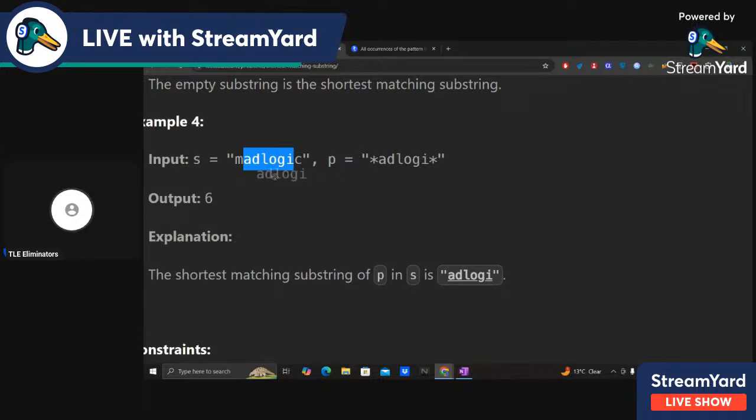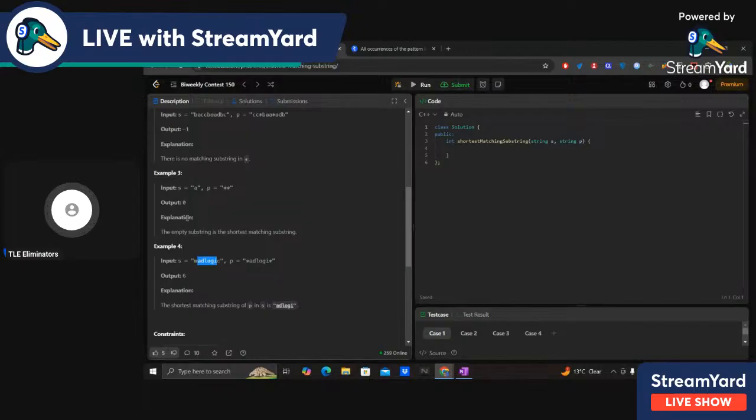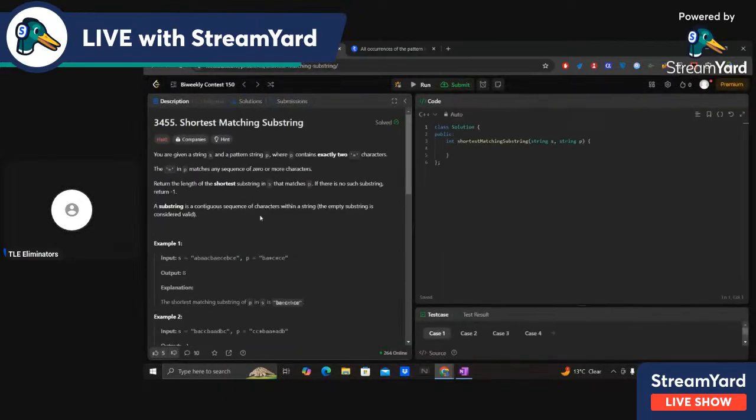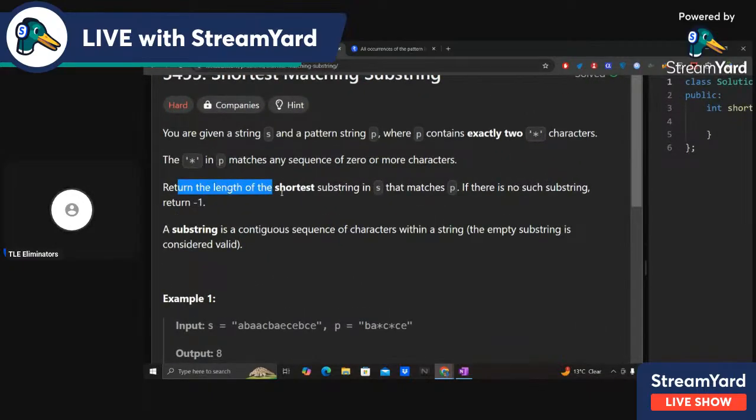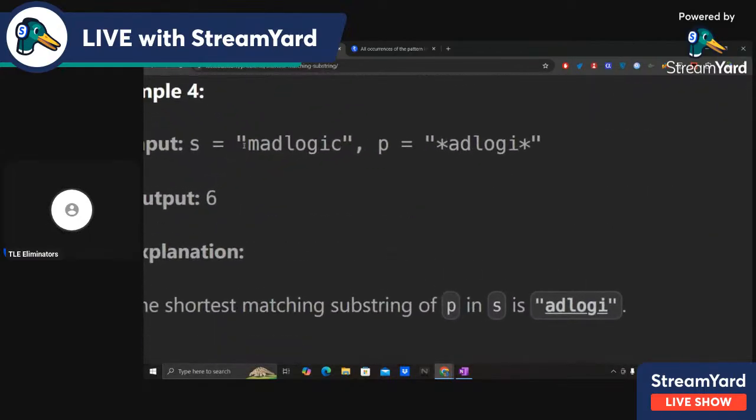So here we print the answer as ADLOGI, so the output is 6. We need to print the shortest substring of S which matches with P. The question is to return the length of the shortest substring in S that matches with P. In this case you could have also taken the whole word, and it matches if you assume that this star is M and this star is C, but it is not the smallest.